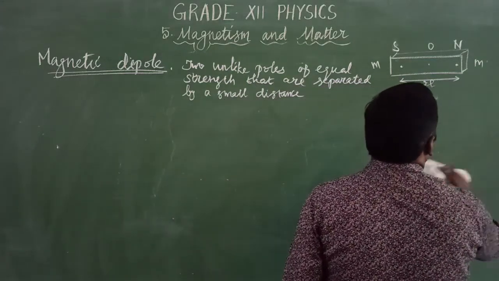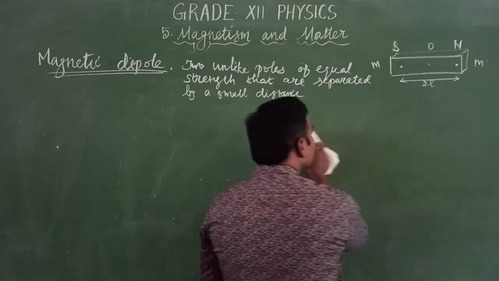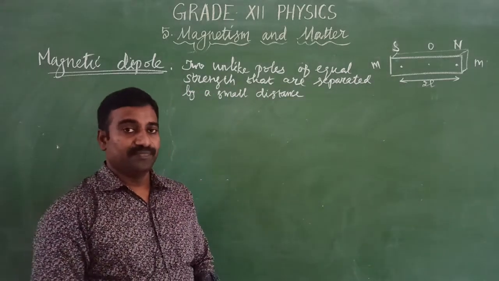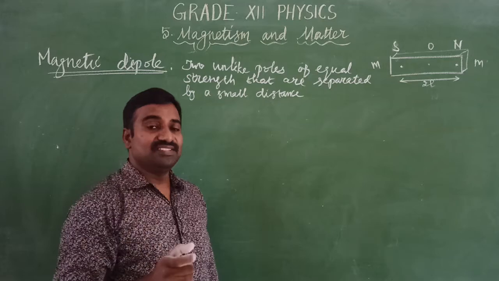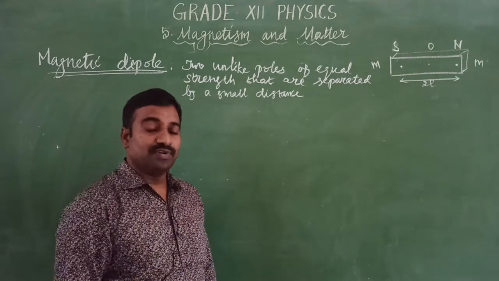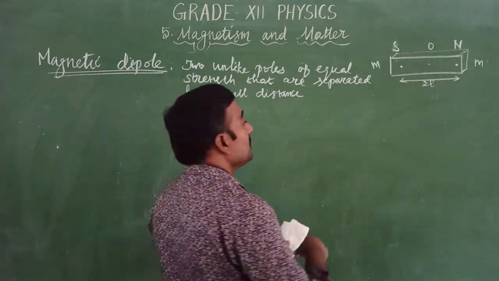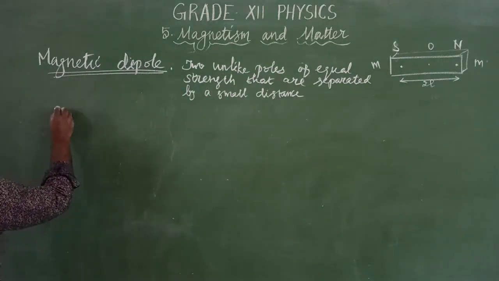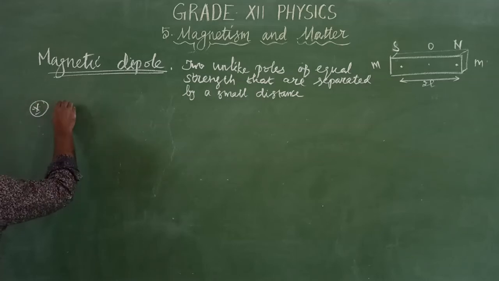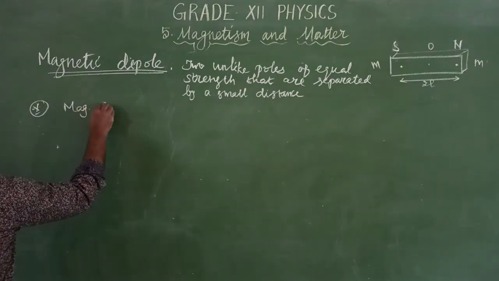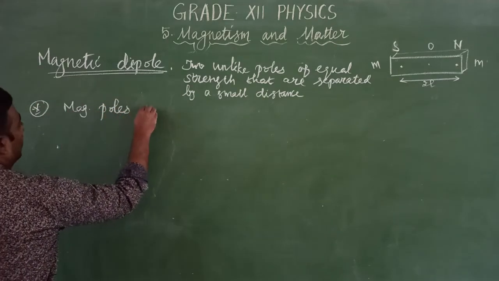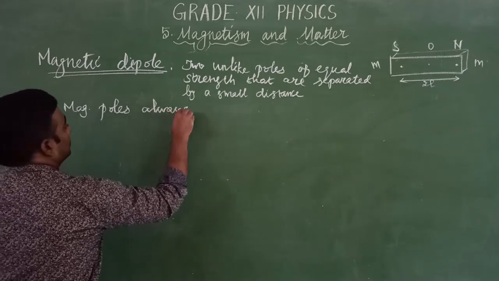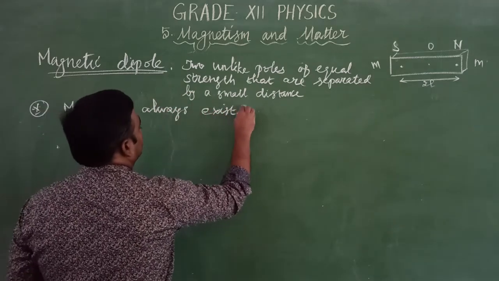Also some magnetic materials behave as a dipole due to the electrons revolving around the nucleus. Okay, and these magnetic poles always exist in pairs. Very important thing. Magnetic poles always exist in pairs.